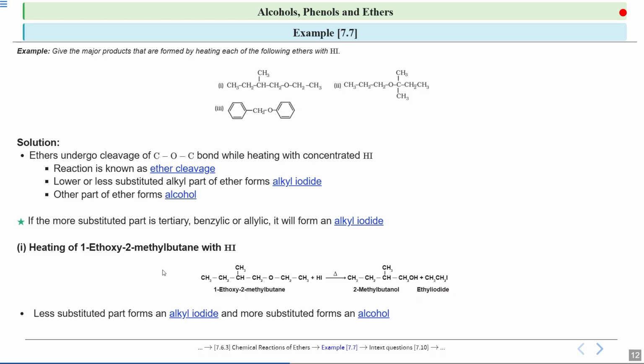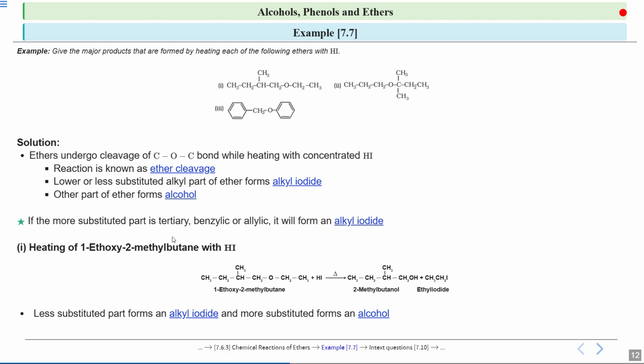When this gets protonated, you have two options now. The iodide can either attack on this carbon or it can attack on this carbon. Now if you see this carbon, it is further connected to only one carbon, so this is a primary carbon, and over here also this is a primary carbon.